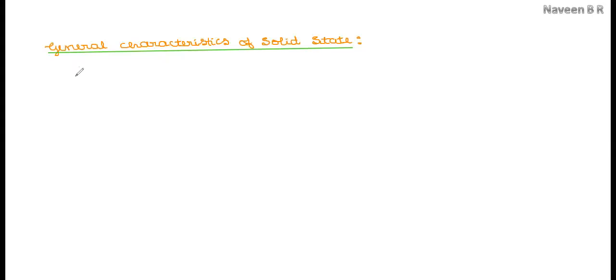Now, if we observe the general characteristics of the solid state, as we all know, they have a definite mass, volume, and shape. So the solid state has a definite mass, volume, and a definite shape.